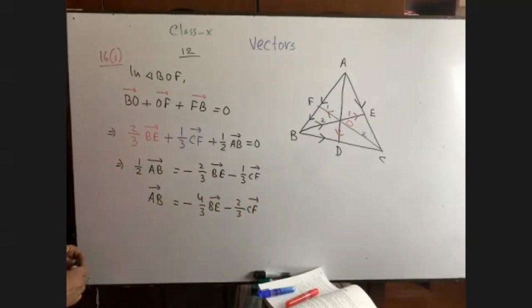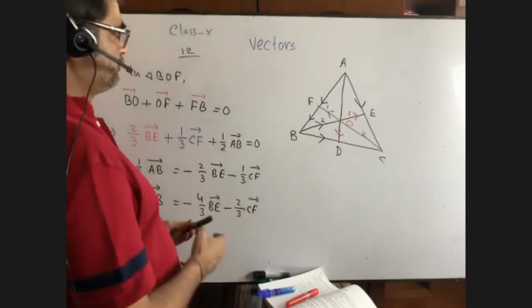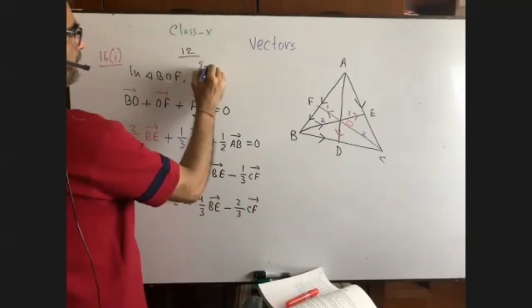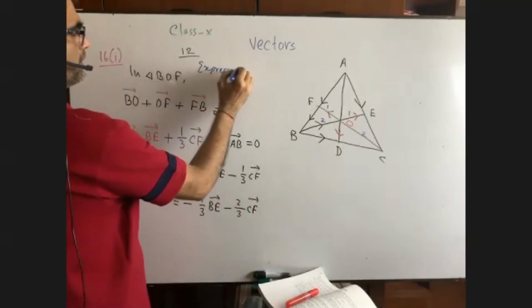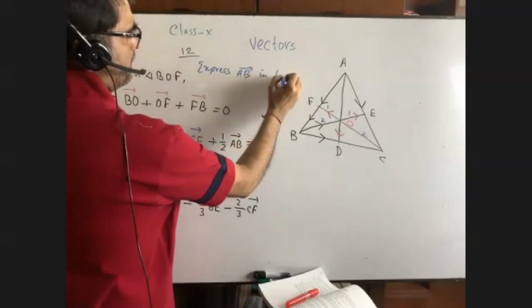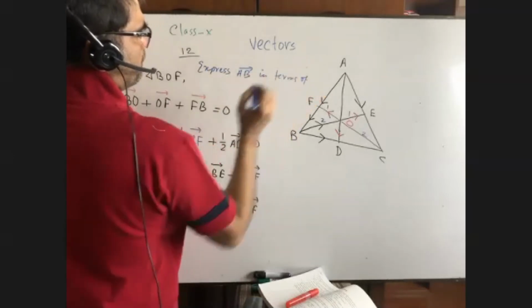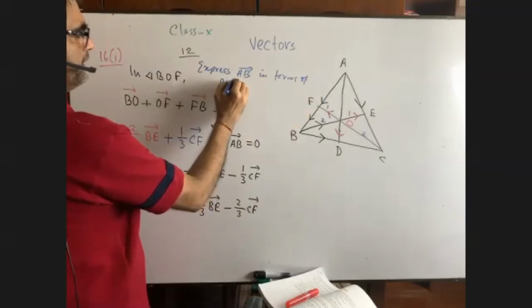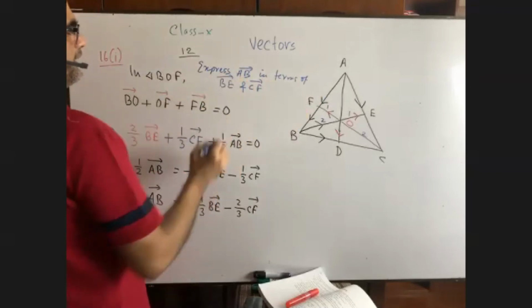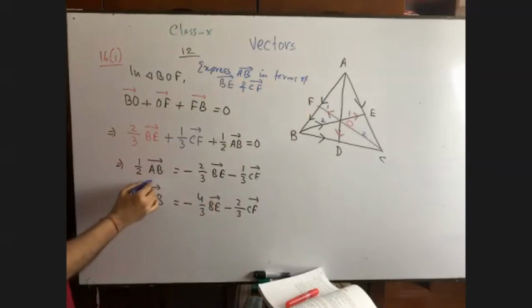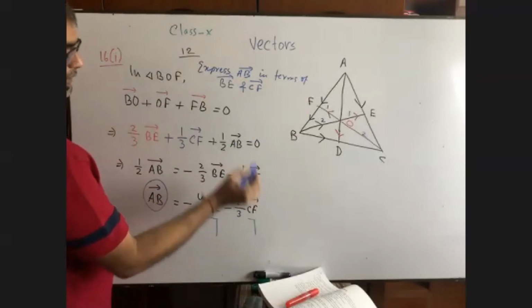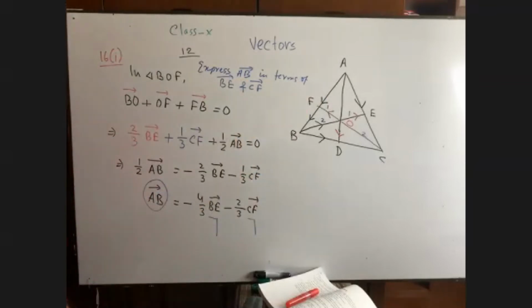That was the question: express AB in terms of BE and CF. Is it okay?